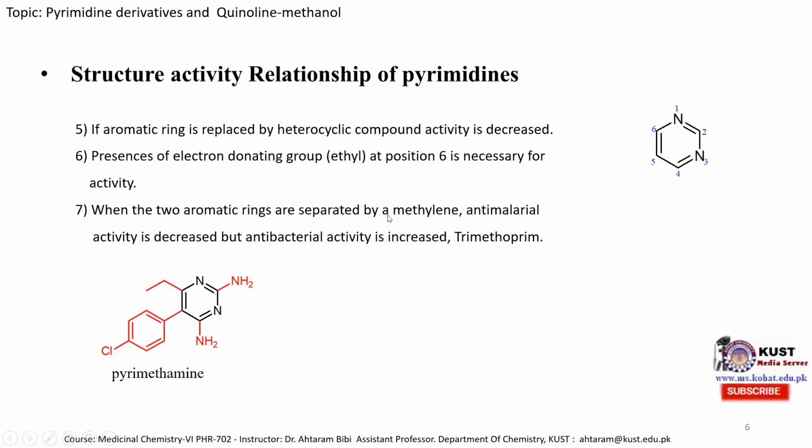When the two aromatic rings are separated by a methylene, antimalarial activity is decreased, but antibacterial activity is increased, such as trimethoprim. So we can see over here that these two aromatic rings are separated by a methylene unit, and this benzene ring or phenyl group is also substituted with trimethoxy groups. So in this case, the antimalarial activity decreased, but its antibacterial activity increased. So this is all about the structure activity relationship of pyrimidine derivatives.